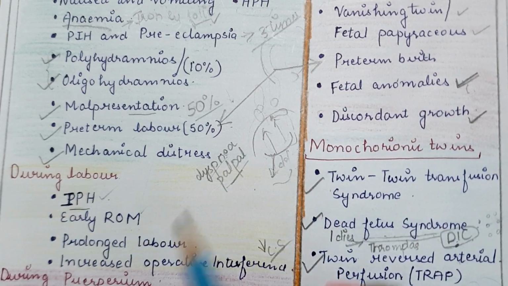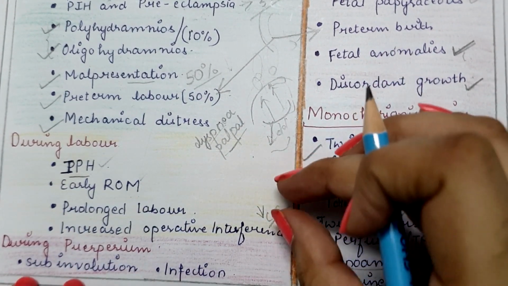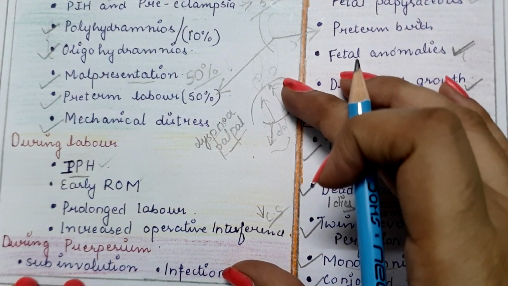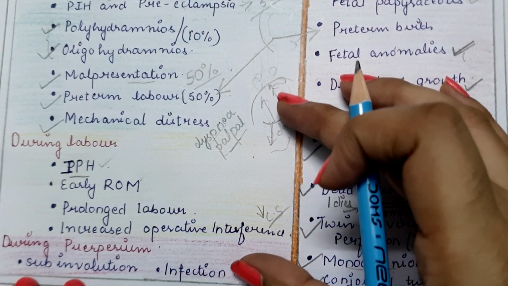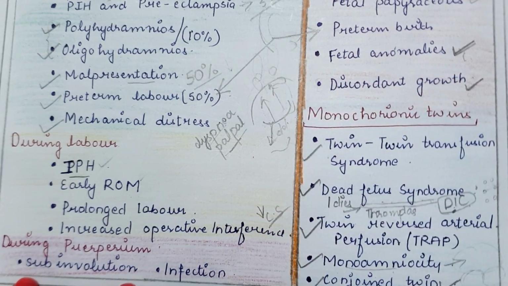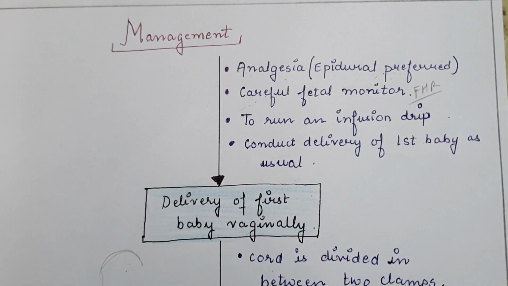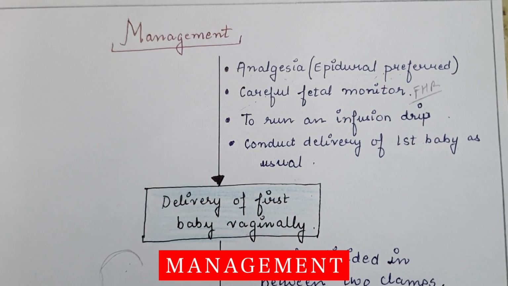Next is during puerperium. Subinvolution: as the uterus is over-distended in the case of twin pregnancy, the involution of the uterus takes a huge time to revert back to its normal position. Next is infection. Because of the increased operative interference, there are chances of infection. So these are the complications of twin pregnancy. Next is the management of twin pregnancy.